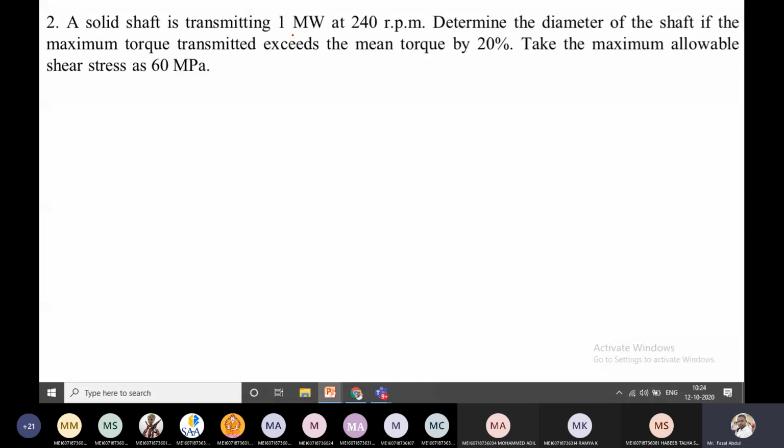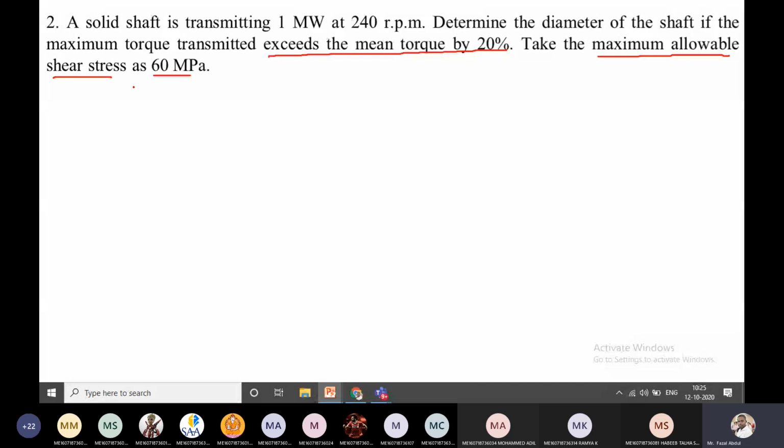Determine the diameter of the shaft if the maximum torque transmitted exceeds the mean torque by 20%, and take the maximum allowable shear stress as 60 megapascal. So by seeing the given data, we can conclude one thing. The maximum allowable shear stress is given, so the question belongs to the strength criteria.